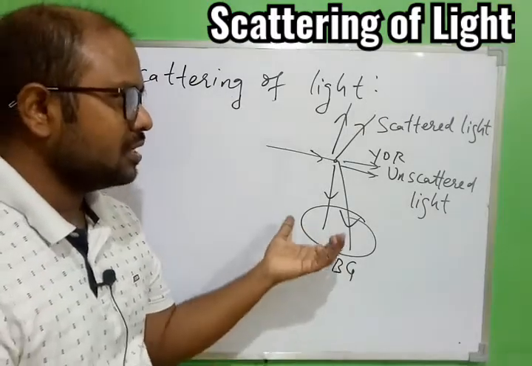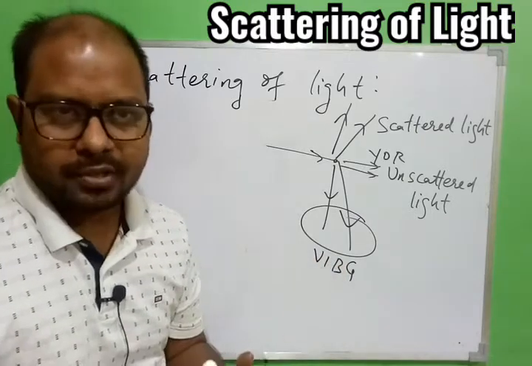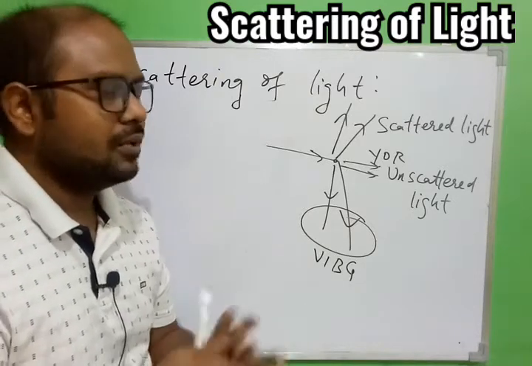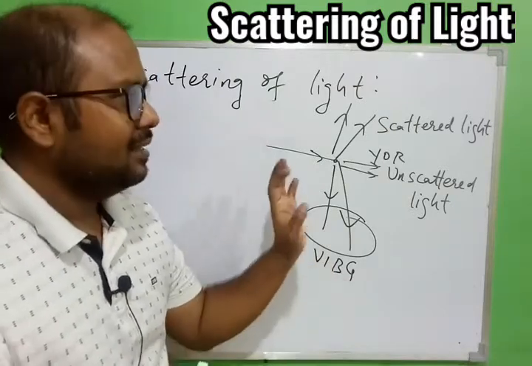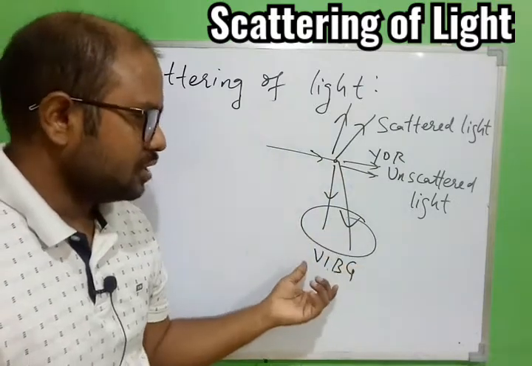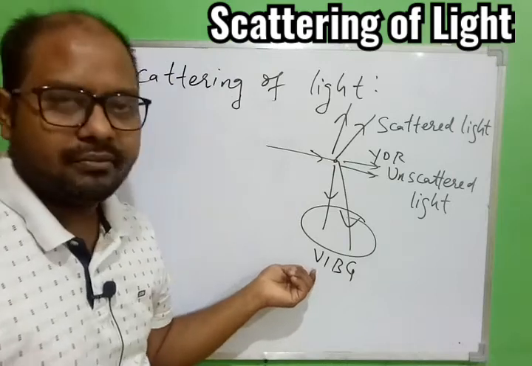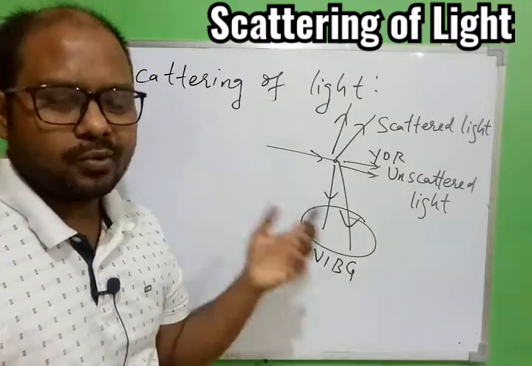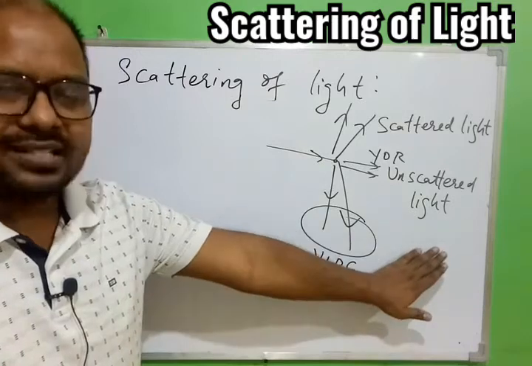Okay, so overall once the colors are scattered, out of these 4 colors, which color will be visible to you, which color will have more intensity, which color will have less intensity. For that also we have one theory that will help us understand which color will be mostly visible to you if the light is scattered by the particle. Out of these 4 colors, it may be possible that only violet is visible, maybe just indigo, maybe just blue, depending upon some concept that we are going to understand now. So now we are going to talk about this scattered light only, not about the unscattered light.